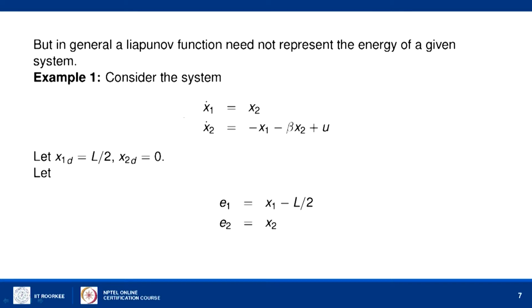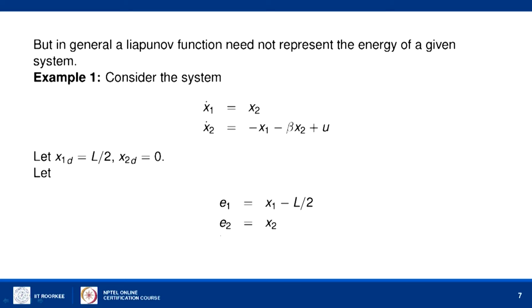But actually when the spring is moving, because it is changing with respect to time, x1 and x2 are the actual values and the desired values are x1 desired and x2 desired. So, the error between the current position and the desired position is x1 minus L by 2, that is E1, and E2 is x2 minus the desired, which is 0. So, it is x2 itself. We call the error in the system E1 and E2.